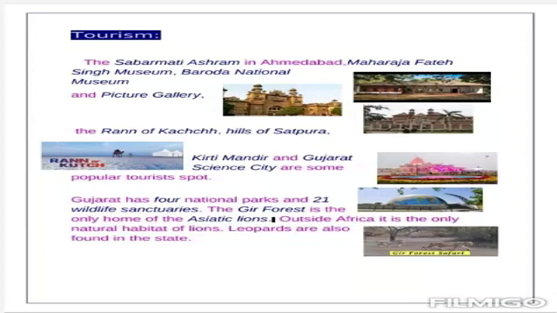Gujarat has 4 national parks and 21 wildlife sanctuaries. So boys, remember this point. Gujarat has 4 national parks and 21 wildlife sanctuaries. The Gir forest is the only home of the Asiatic lions. Outside Africa, it is the only natural habitat of lions. Leopards are also found in the state.